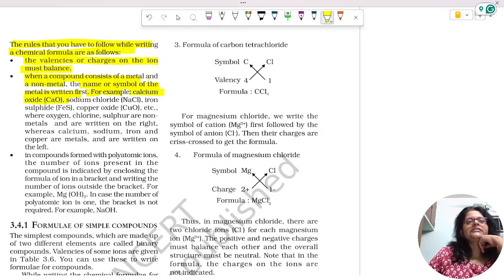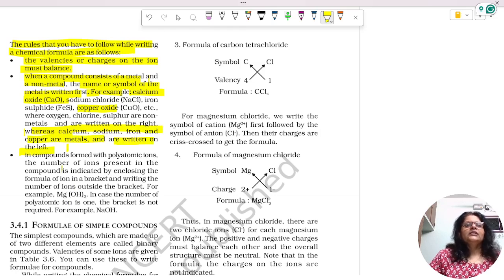Calcium is the metal, oxygen is the non-metal, and it is written later. Sodium chloride: sodium is the metal, chlorine is the non-metal. Iron sulfide: iron is the metal, sulfur is the non-metal. Copper oxide: copper is the metal, oxygen is the non-metal. Similarly, it is written. Here you can see that calcium, sodium, iron and copper are metals and are written on the left side.